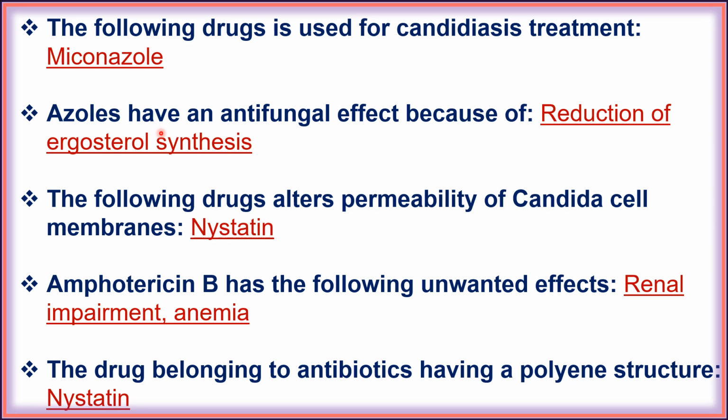Next, azoles have an antifungal effect because of reduction of ergosterol synthesis. Reduction of ergosterol synthesis in fungal cell membrane is the mechanism of action of azole, that is ketoconazole. Next, the following drug alters permeability of candida cell membrane, that is nystatin. Next, amphotericin B has the following unwanted effects, that is renal impairment and anemia. Next, the drug belonging to antibiotics having a polyene structure, that is nystatin.